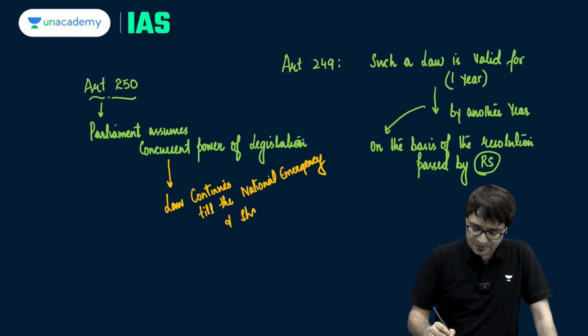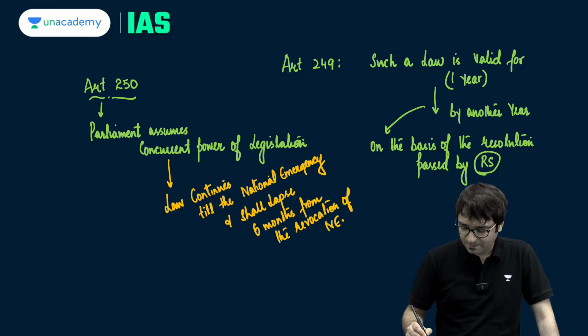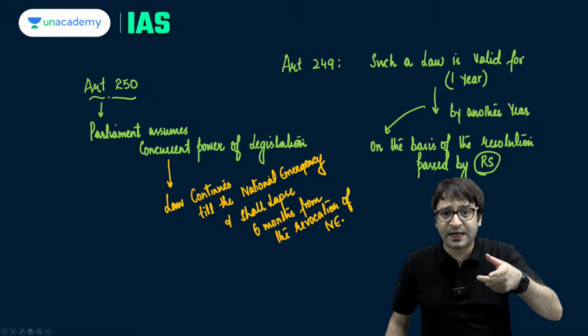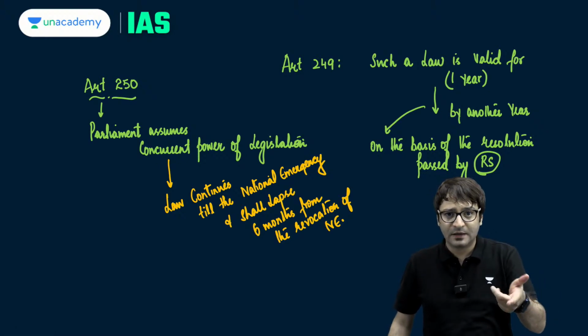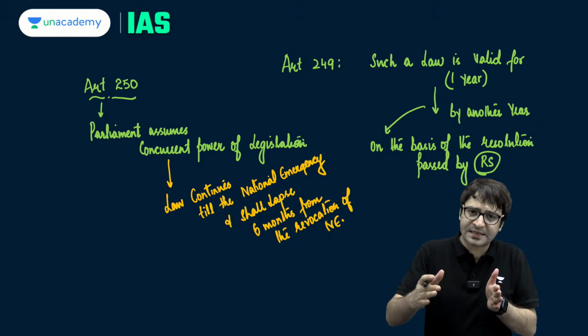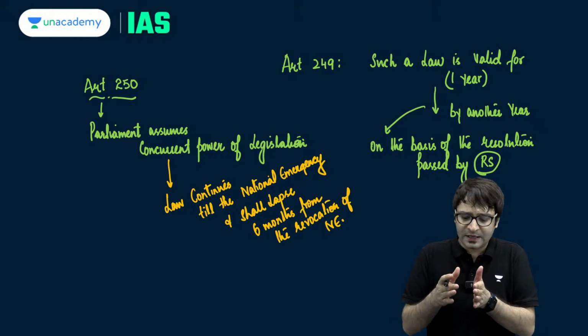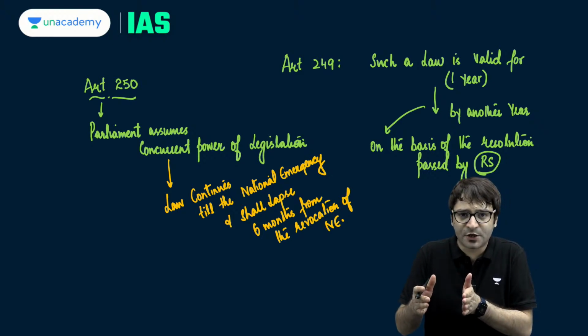And shall lapse six months from the revocation of national emergency. Law passed under Article 249 will have the validity of 1 year. Law passed during national emergency will continue as long as national emergency is in place. But if the national emergency is revoked today, this law will continue for a further period of 6 months.